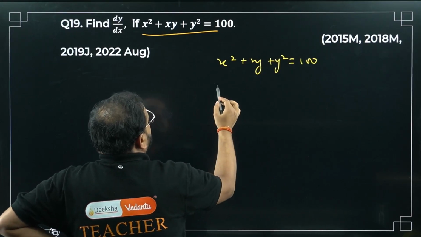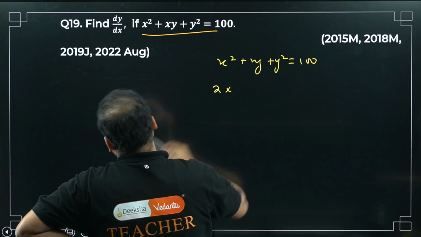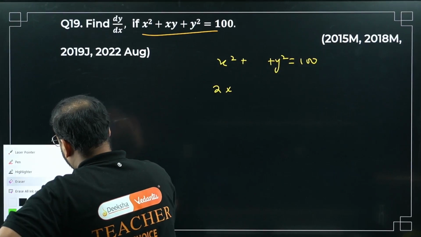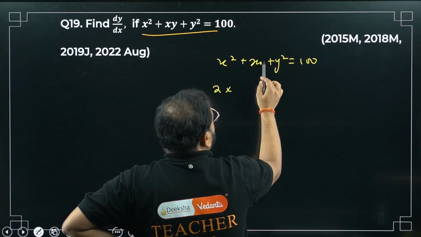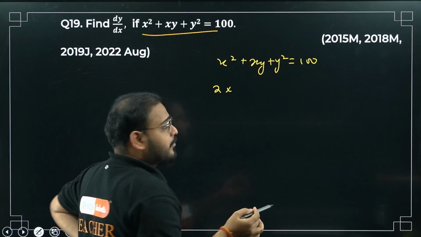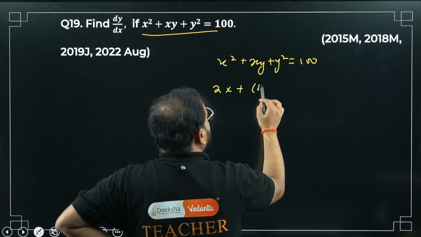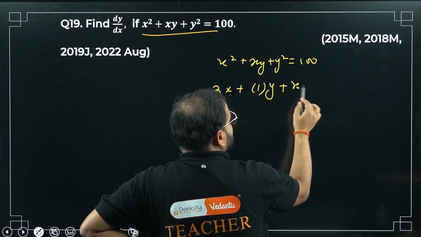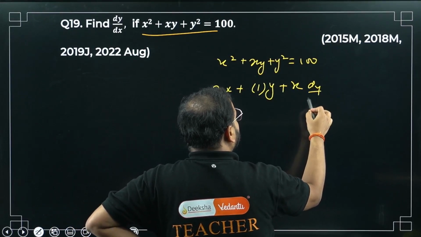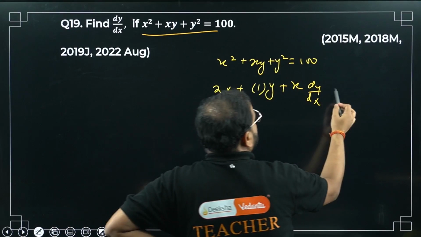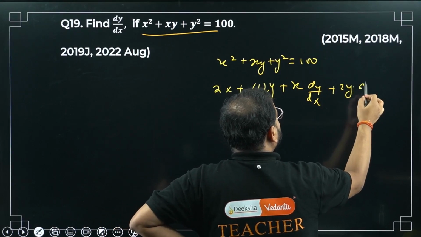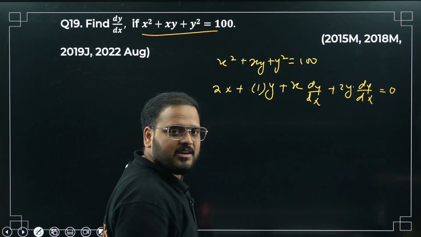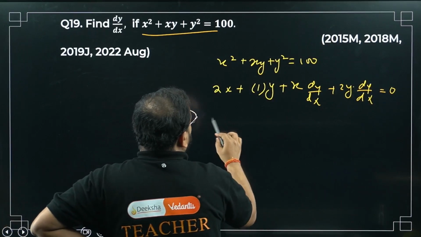Differentiation of x square, sir, simply 2x. For this is what? This is xy, right? So I have to take the product rule over here. Let's do for x. I'm going to get this as 1, y as it is. Next I have to do for y. So keep x as it is. For y I'll have dy by dx. What about y square, sir? I'll have 2y first, then chain rule, so dy by dx equals to what? 0. 100 is a constant. Differentiation is 0, sir. Check here what I have after simplification.